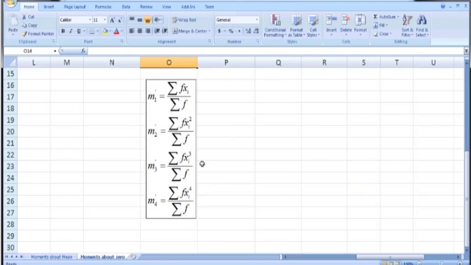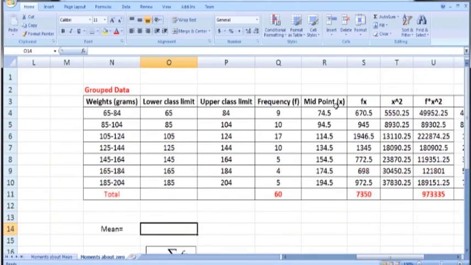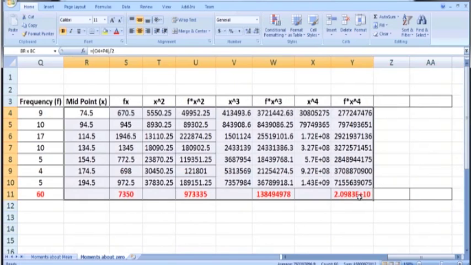In order to calculate the first moment about 0, we need to calculate this x, where x is the midpoint, and then we have to multiply this x with f, and then find this summation fx. So let me do it once again.